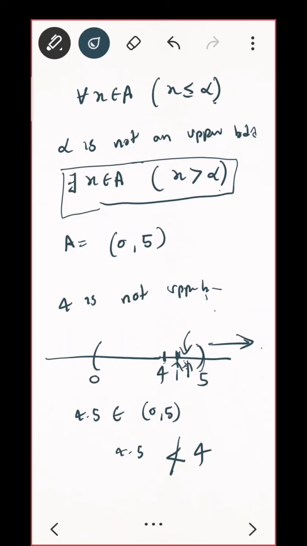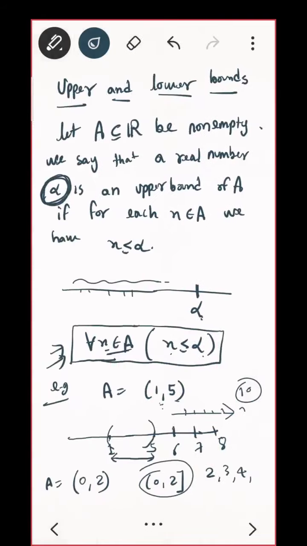And one more thing, if I have an upper bound, then anything greater than that will also be an upper bound. That is, if I am saying 5 is an upper bound, then anything after 5 is also going to be an upper bound. That is quite trivial. You can see, if I say 5 is an upper bound, you take any value after that. If you take any value on the right hand side, those values are also going to be upper bounds. Is that okay? So what do you see? What can you conclude here? Upper bound is not unique. Do you agree?